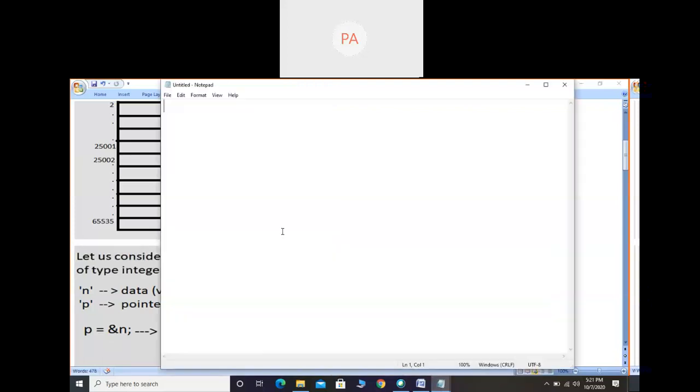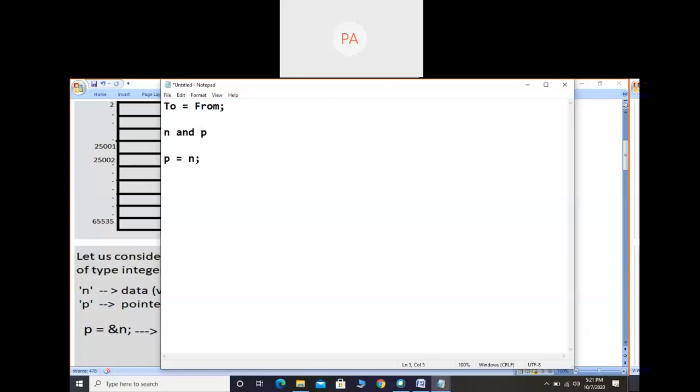So I'll write it on the notepad. You just follow this formula: to is equal to from. That means from which variable we are copying, we write it on the right hand side, and to which variable we are copying, we write it on the left hand side. Now I am considering n and p. In these two, from n I am storing in p. So from means I write it on the right hand side, and to means I write it on the left hand side.